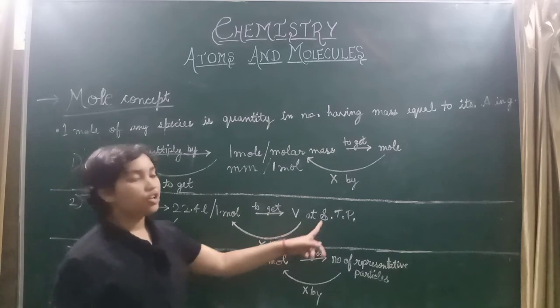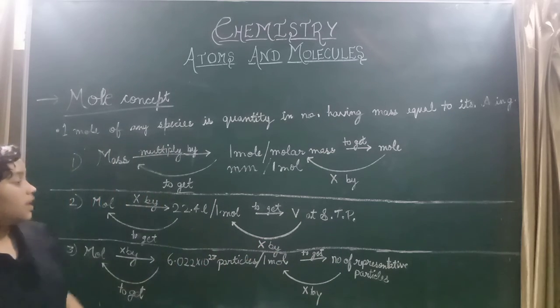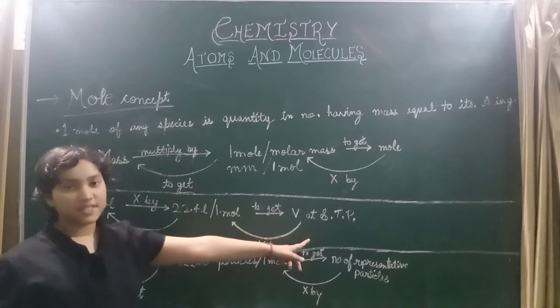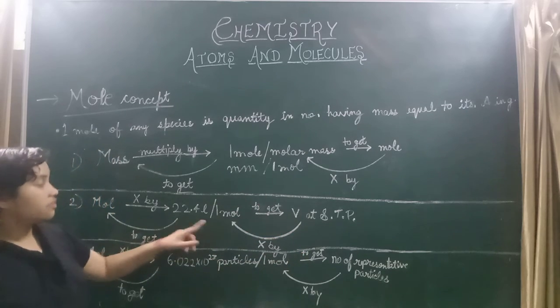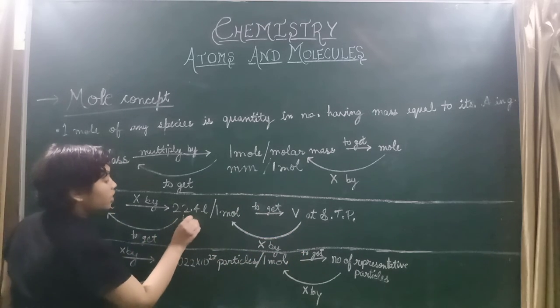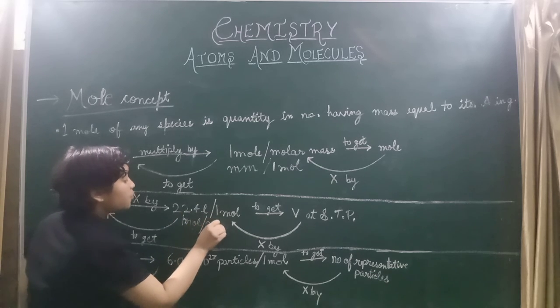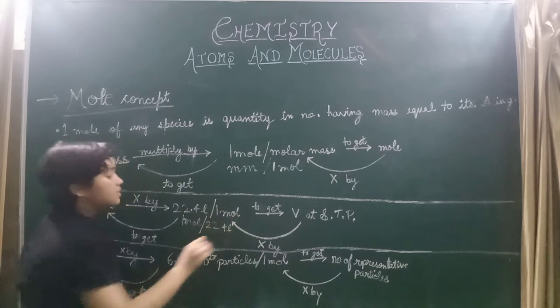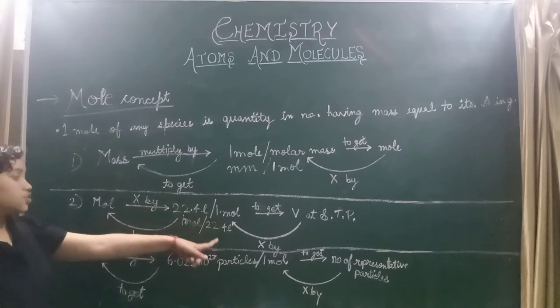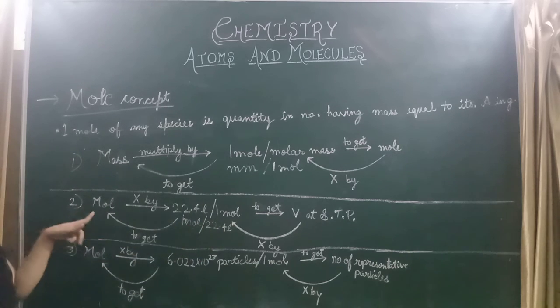Then we will get volume at STP. If volume at STP is given, then we will just reverse it, means 1 mole upon 22.4 liters. When we do this, we will get the number of moles.